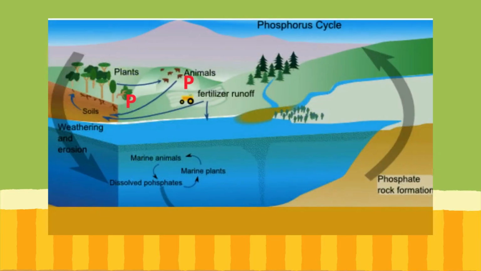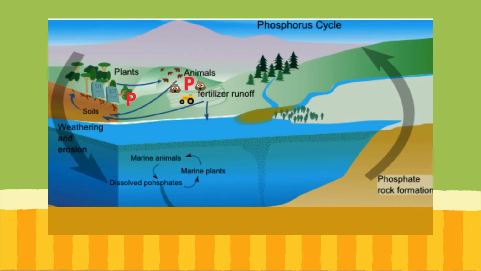Step 3, return to the environment by decomposition. Animals excrete waste, and decomposers are able to use the phosphorus in the waste material. Furthermore, when the plants and animals die, the bacteria convert the organic phosphorus into inorganic phosphorus in a process called mineralization. And then step 4, sediment to rocks.